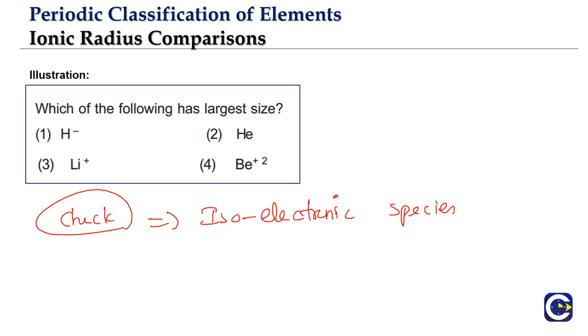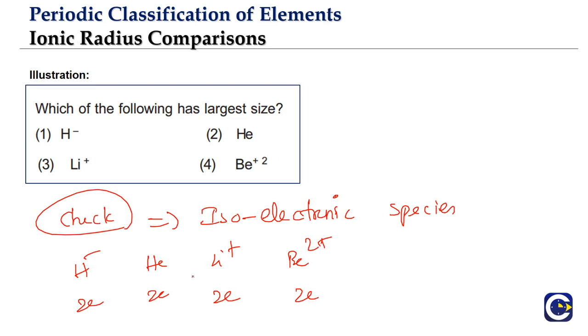So when we look at the species given to us, what is H minus? It means hydrogen has gained 1 electron, which means it will have 2 electrons. Helium means what? 2 electrons. Lithium plus means what? Lithium, what is atomic number? 3. Lithium plus means losing 1, so it will have 2 electrons. Beryllium 2 plus, what is beryllium atomic number? 4. Losing 2 means it will be 2. So all of them are what?